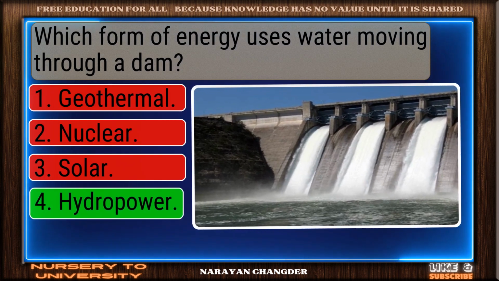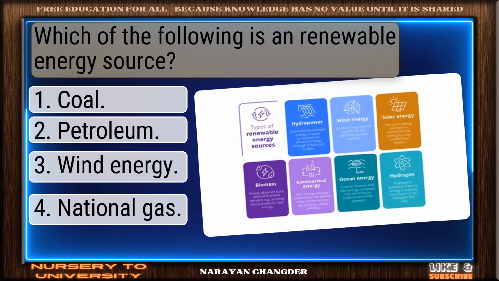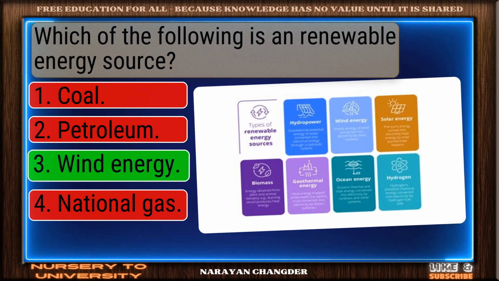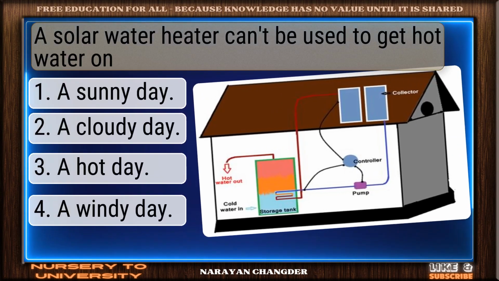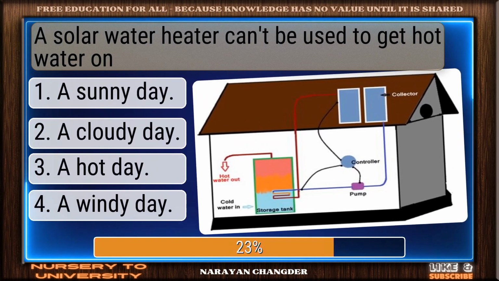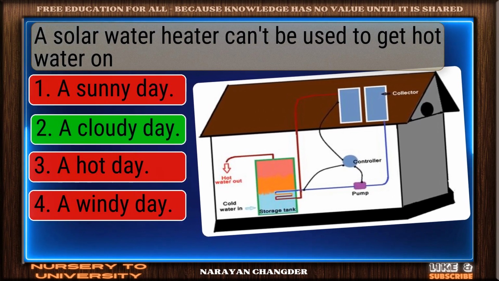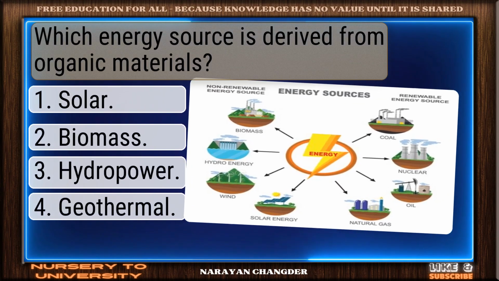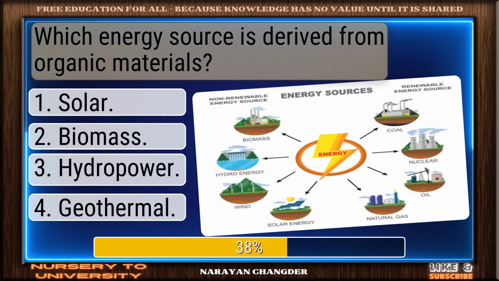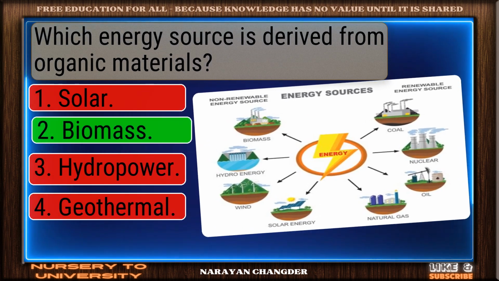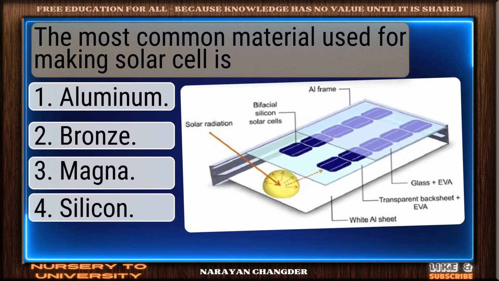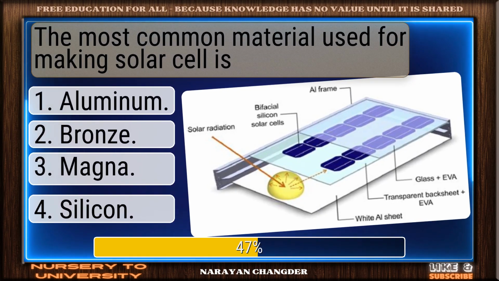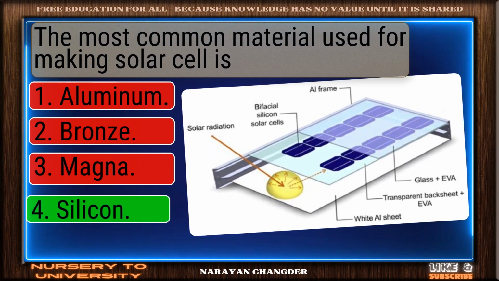Well picked. Hydropower is correct. Which of the following is a renewable energy source? Correct. Wind energy is spot on. A solar water heater can't be used to get hot water on ___. Exactly. A cloudy day makes sense. Which energy source is derived from organic materials? Right again. Biomass is valid. The most common material used for making solar cells is? Clear logic. Silicon is sound.